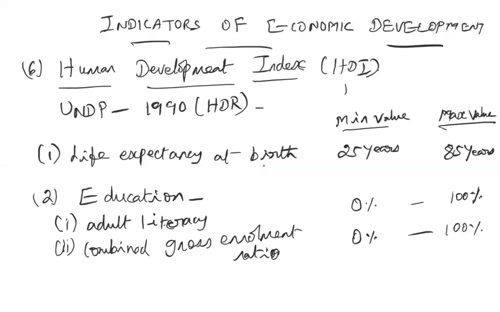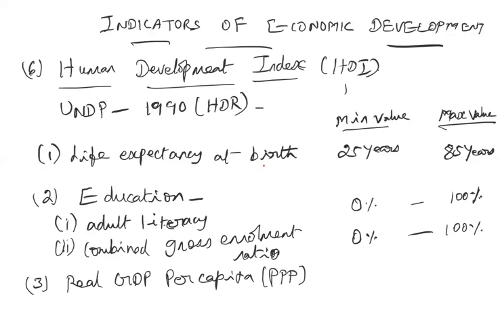And the third indicator used in the Human Development Index is the real GDP per capita based on PPP. PPP is purchasing power parity. The meaning of purchasing power parity is, for example, a basket of goods costing 100 US dollars. A citizen of the US, an American, can consume a basket of goods that is going to cost him $100.